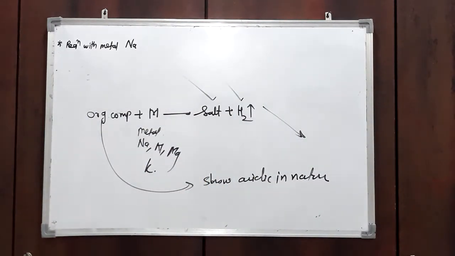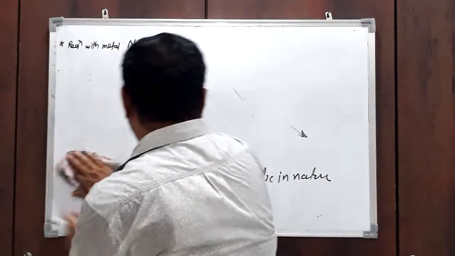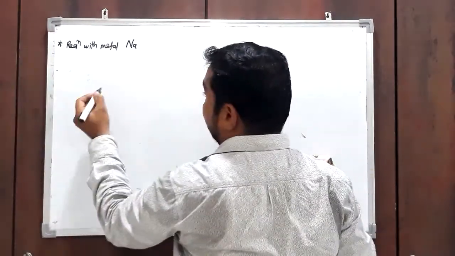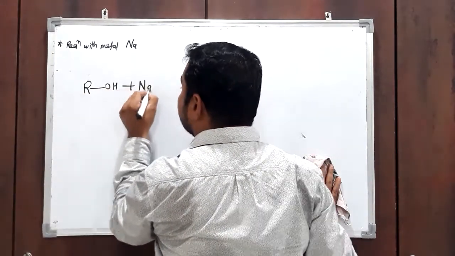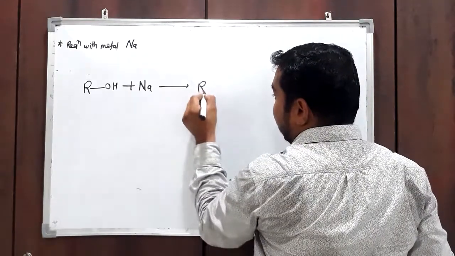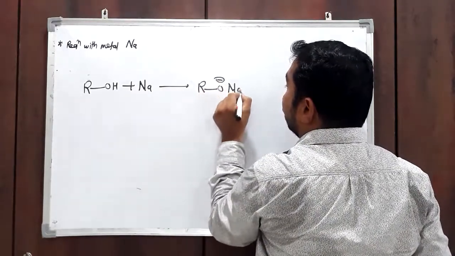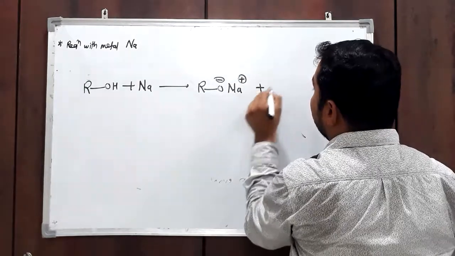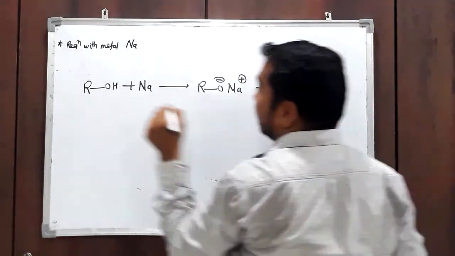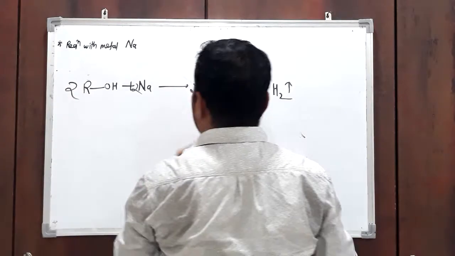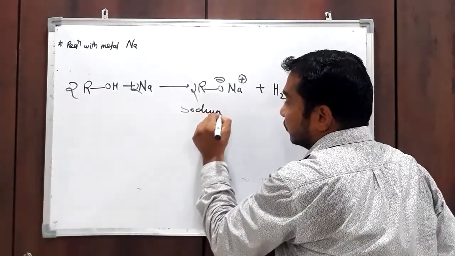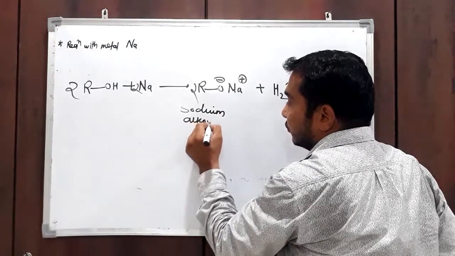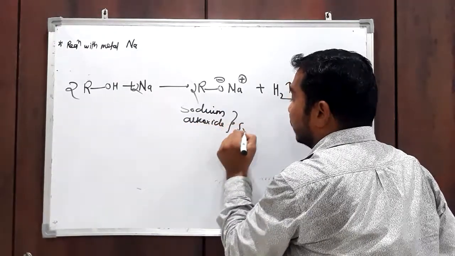Similarly, our alcohol molecule also reacts with an active metal like sodium and forms this type of salt, sodium alkoxide, with liberation of hydrogen gas. Sodium alkoxide is a salt.